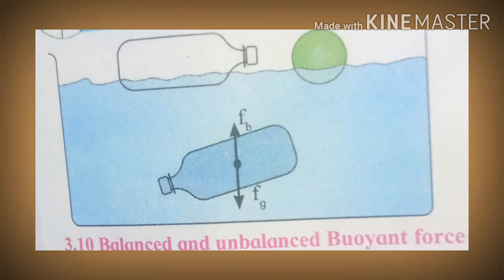It becomes easier to swim in seawater than in fresh water. This is because the density of seawater is higher than the density of fresh water due to salts dissolved in seawater. Buoyant force depends on two factors. One is the volume of the object and the second is the density of the liquid.